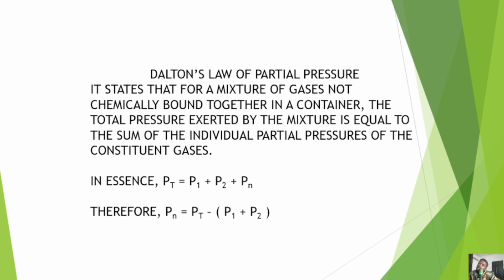For most questions which would utilize this particular formula, you are going to be given the partial pressures of all the gases that are not reacting. Once you are given those partial pressures, if you put everybody together, you will get your total pressure. On the other hand, if you are looking for one of the pressures and you are given the total pressure in a question, all you need to do is subtract the rest of them from the total pressure, and you have your answer. I presume this is quite simple to understand.